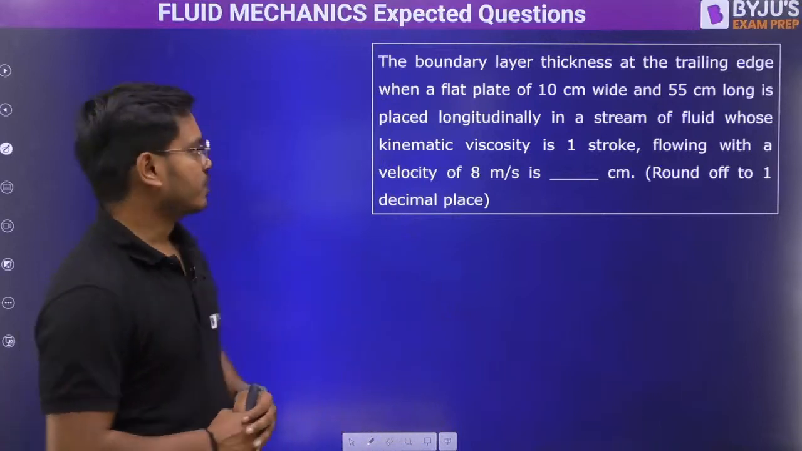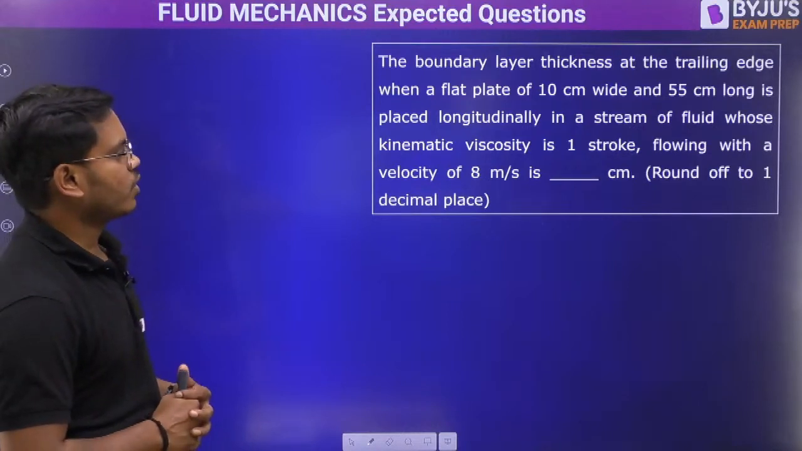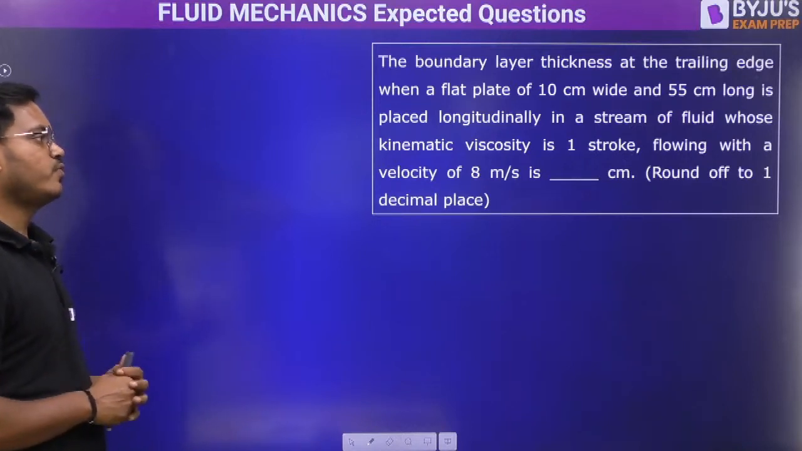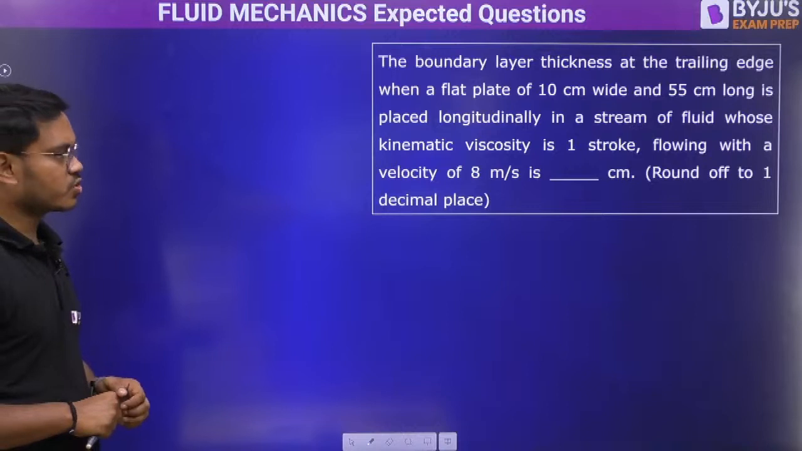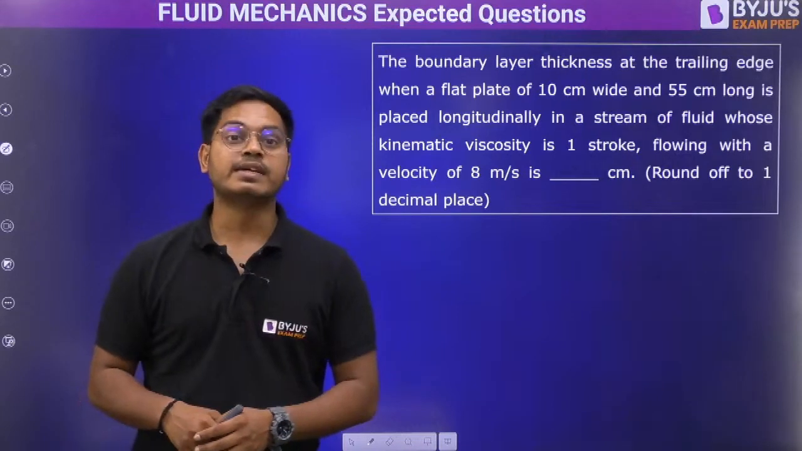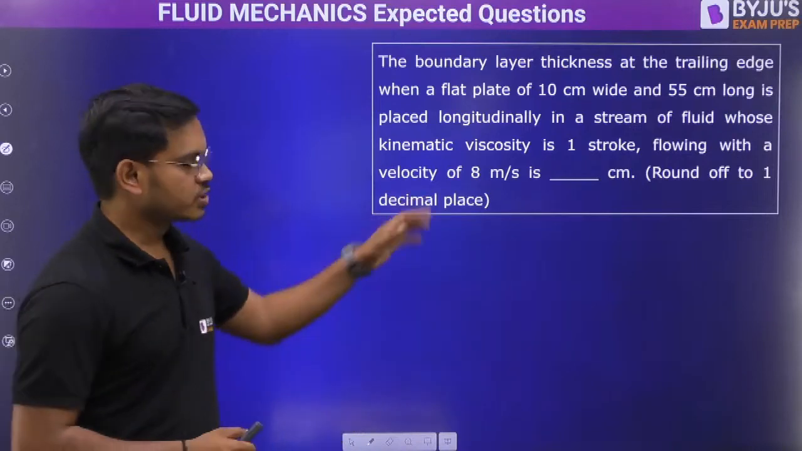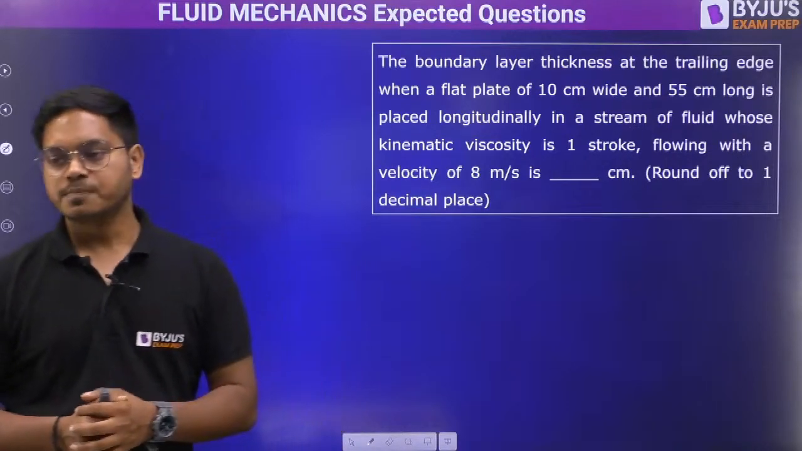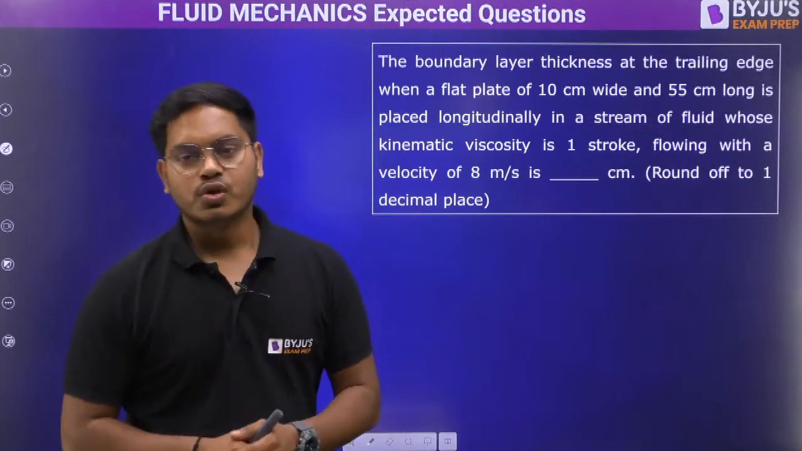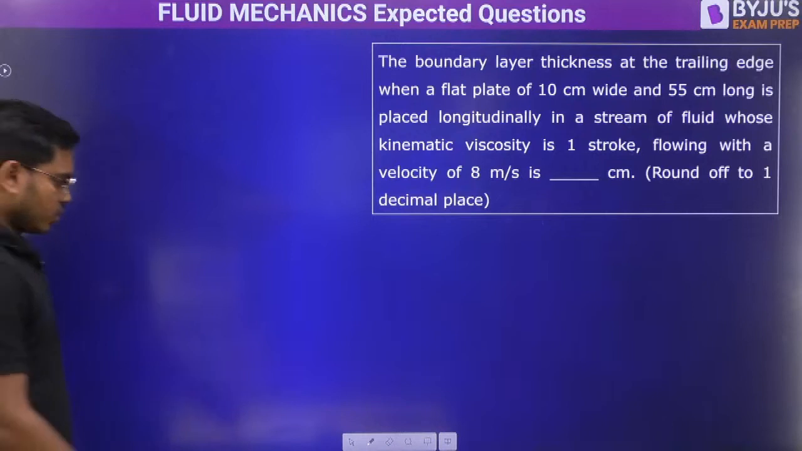Come on everyone. So the question says, the boundary layer thickness at the trailing edge when a flat plate of 10 cm wide and 55 cm long is placed longitudinally in a stream of fluid whose kinematic viscosity is 1 stoke, flowing with a velocity of 8 meter per second. The question is visible, so please try to answer this question right now. Chaliye, I'll also start solving the question for you.